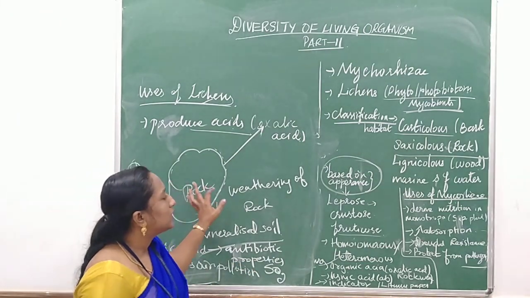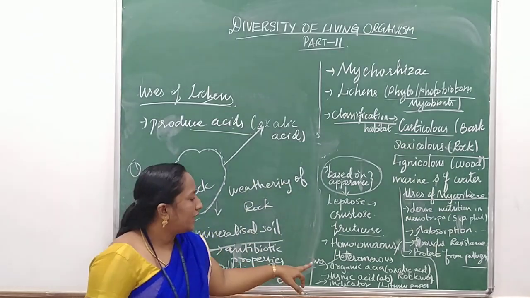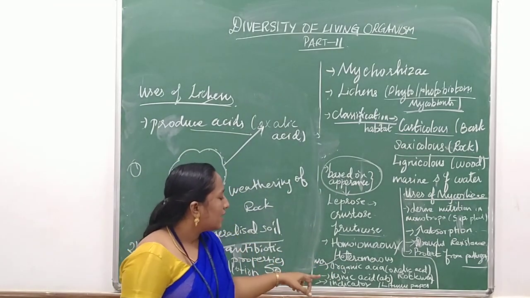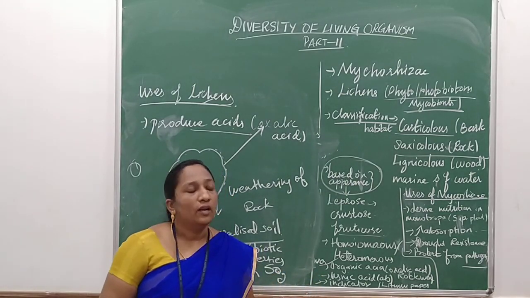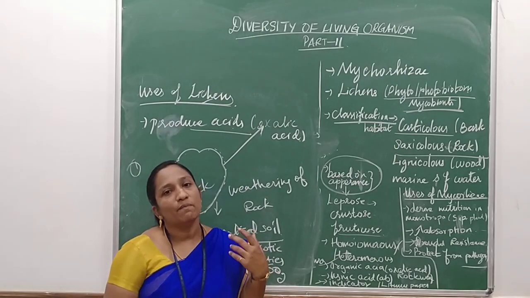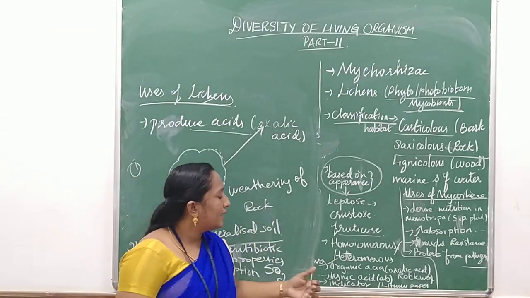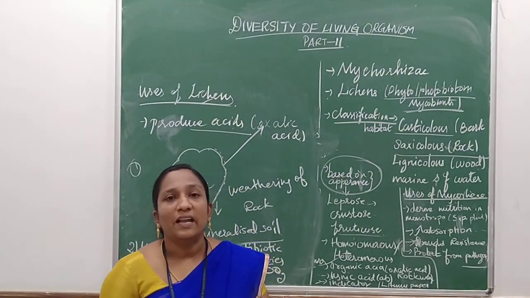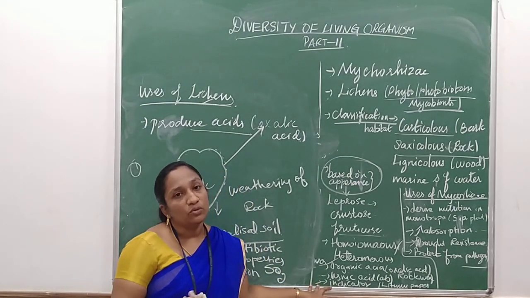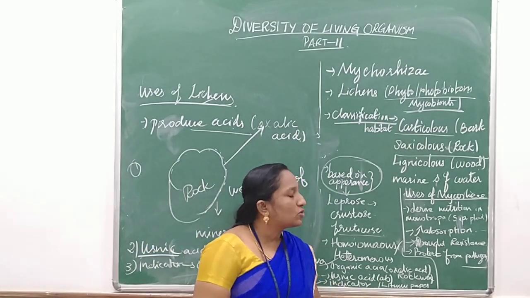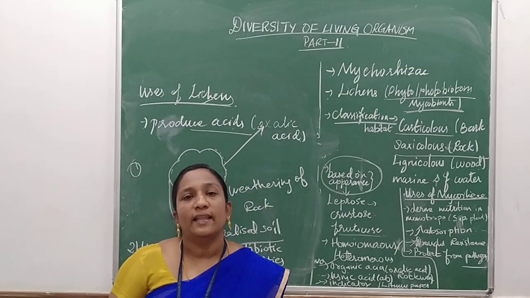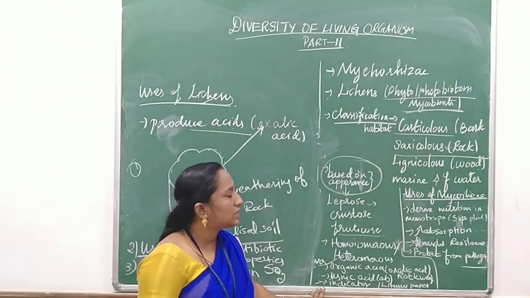So what is the use of lichens? It is used for weathering soil by means of the production of oxalic acid, and by producing usnic acid, it acts as an antibiotic and is even useful in medicine preparation. It acts as a biological pollution indicator, so for indicating pollution we can use lichens. It is also used to prepare litmus paper to indicate acid or base. Children, up to this clear?